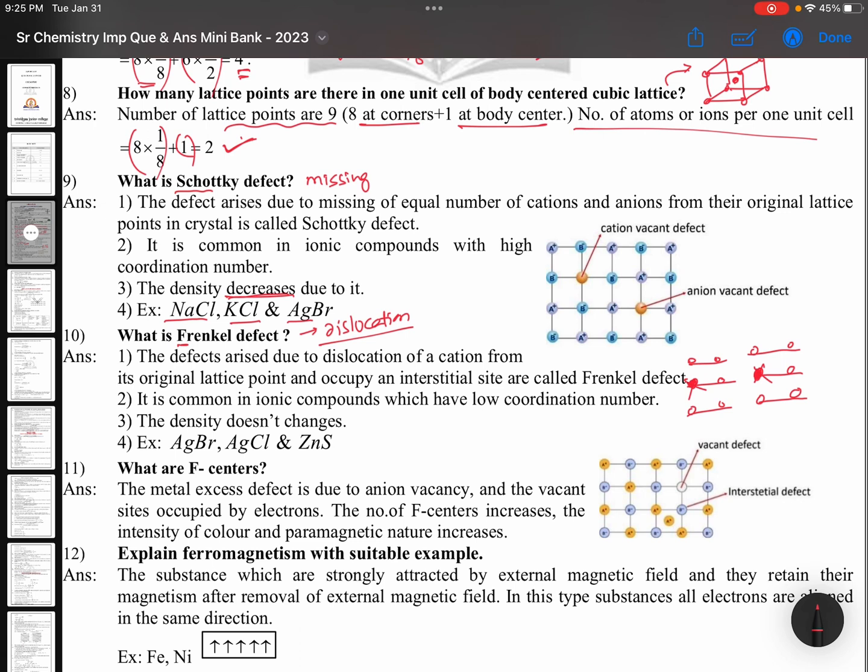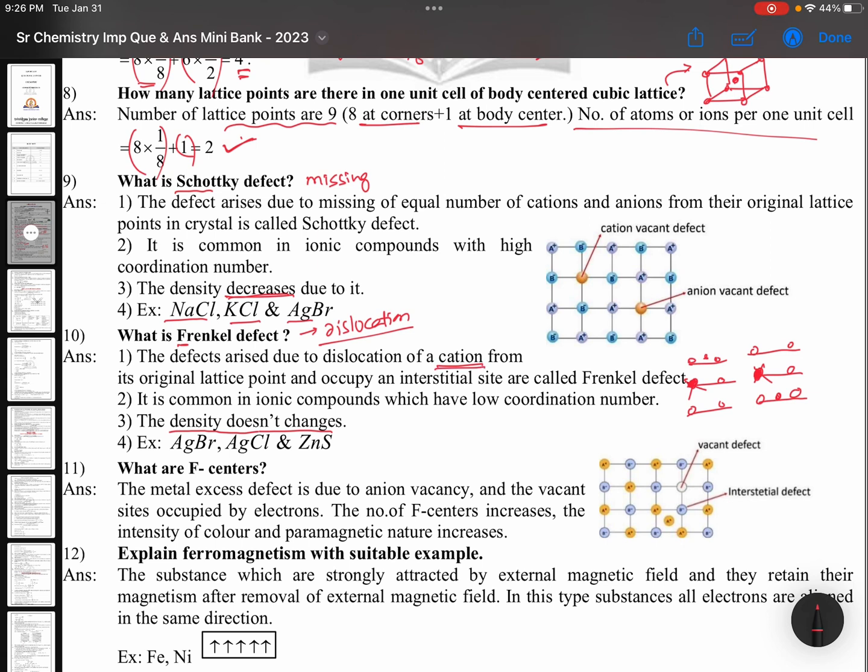But this fellow, instead of getting absent, is sitting here. They are not sitting at their places, they are sitting in some other places. That is called Frenkel defect. They are in the class, but they are not at their right position. So density does not change. The defect arises due to dislocation of a cation from its original lattice point and occupying interstitial site is called Frenkel defect. Generally, cations only go because cations are small.